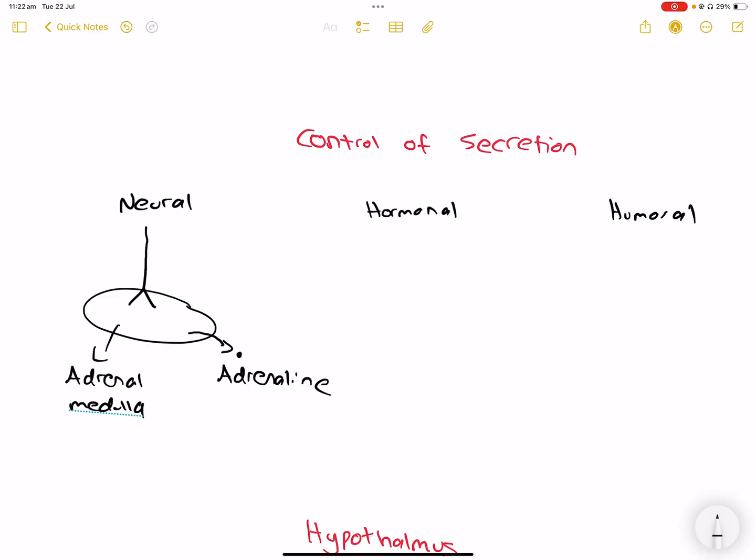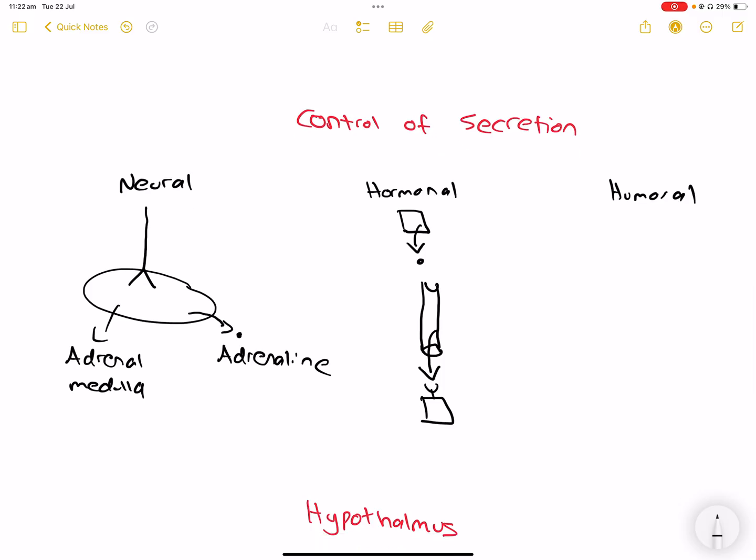Whereas something that's hormonal, right? A cell releases a hormone. That hormone travels through the bloodstream and acts on another cell. This cell has a receptor that the hormone binds to, and triggers an action. Now we've got humoral. Humoral's a little bit different, okay? We don't use hormones, but we use something else to act for that.